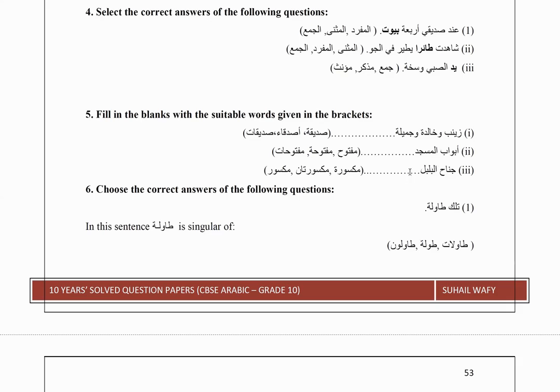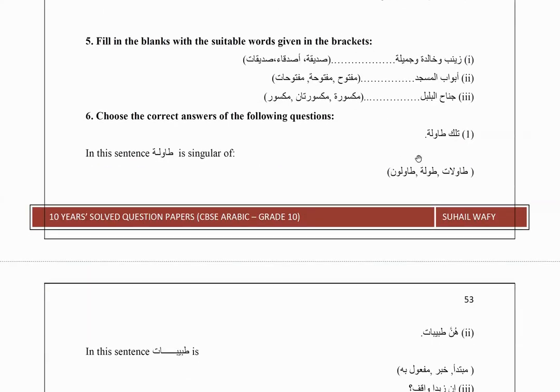Janahul bulbuli, the wing of the bulbul. Bulbul is a bird, the woodpecker. Is it maksura, maksuratani or maksur? Now janah is wing and it is singular, so it should be maksur. It's not talking about both the wings, it's talking about one wing, so maksur. The wing of the bulbul is broken.